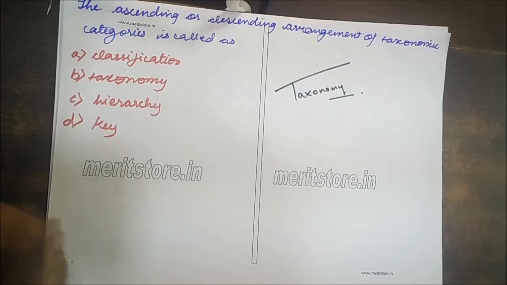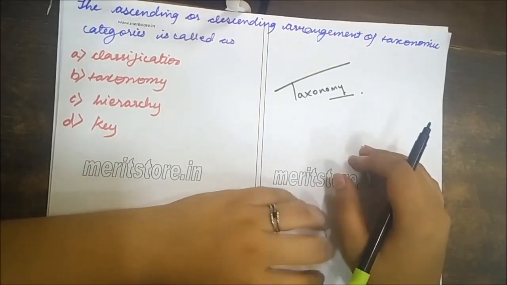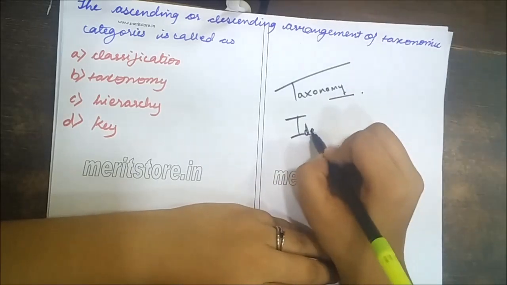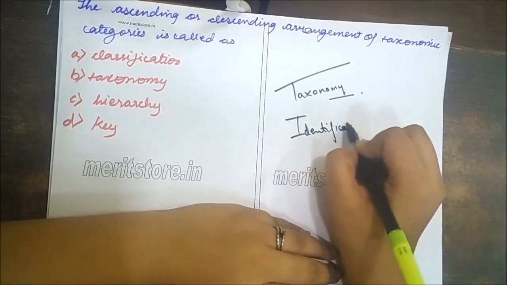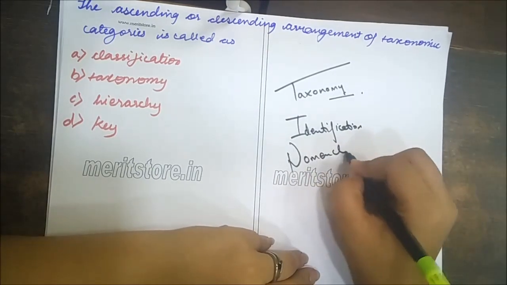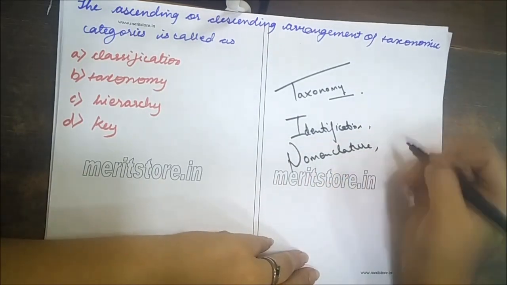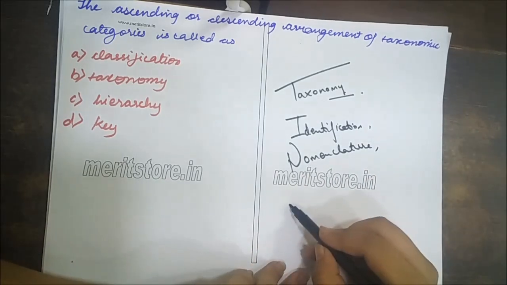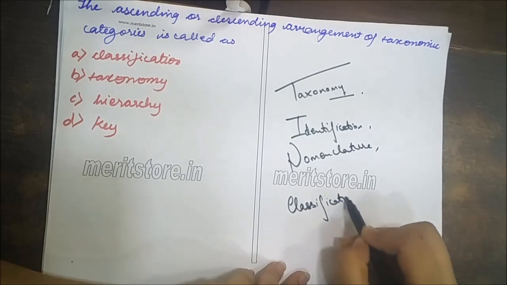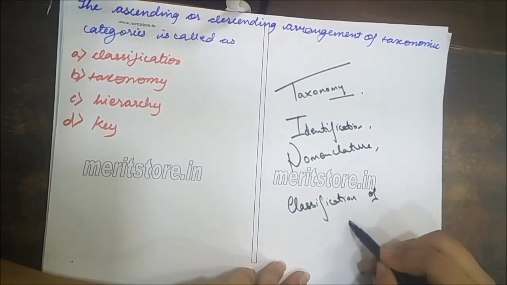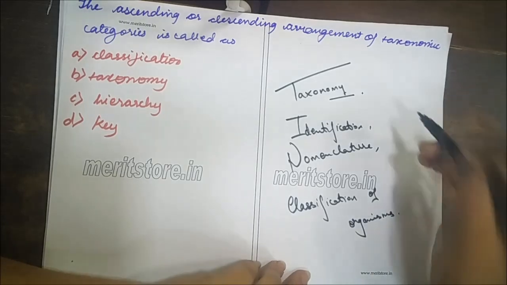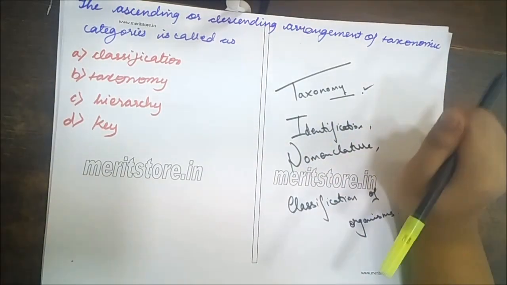Nomos is law, which is defined as the science dealing with identification, nomenclature, and classification of organisms. The answer is taxonomy.